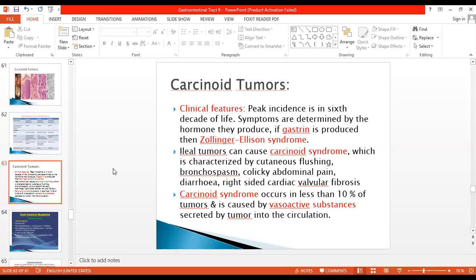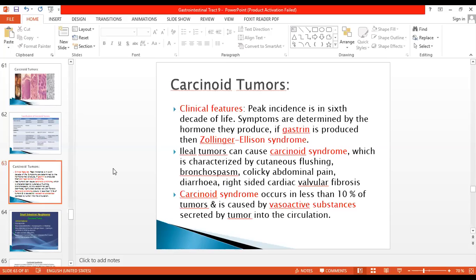So clinical features depend upon which type of hormone they are going to elaborate, and mostly they are seen in the 6th decade of life. If they elaborate gastrin, they will lead to Zollinger-Ellison syndrome. And ileal tumors can lead to cutaneous flushing, bronchospasm, colicky abdominal pain, diarrhea, right-sided cardiac valvular fibrosis.